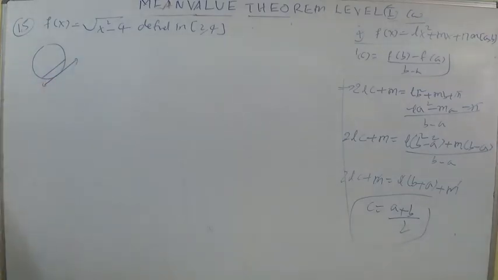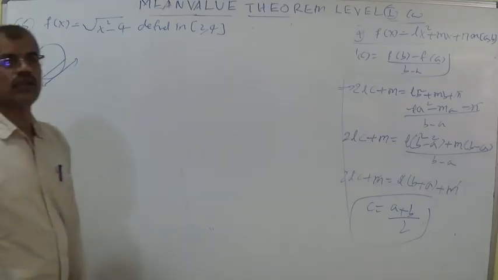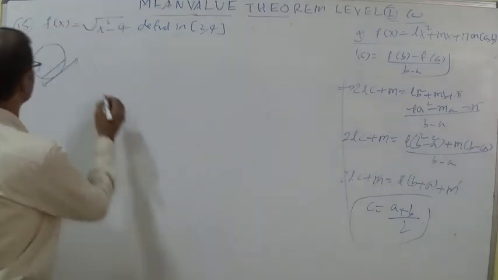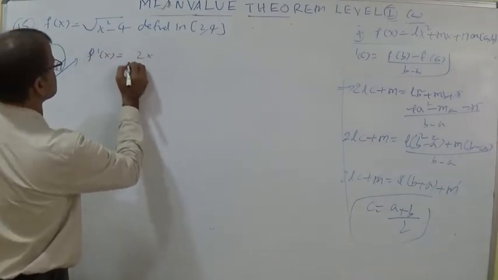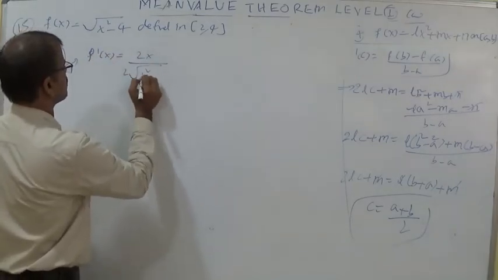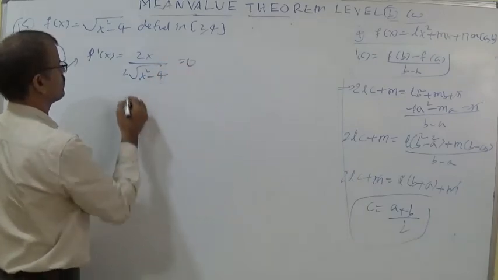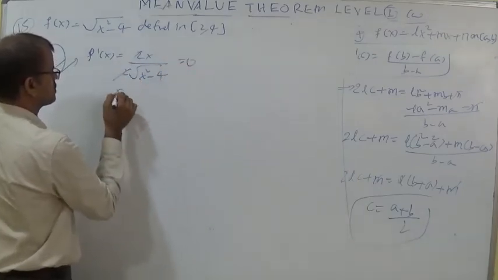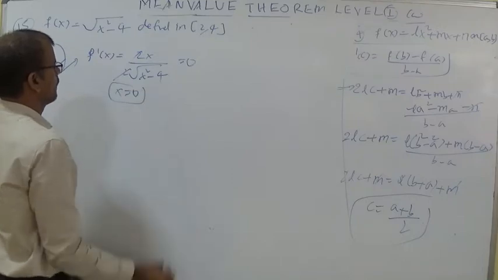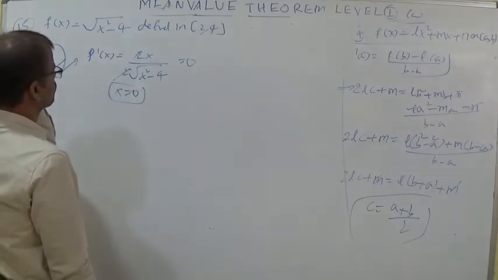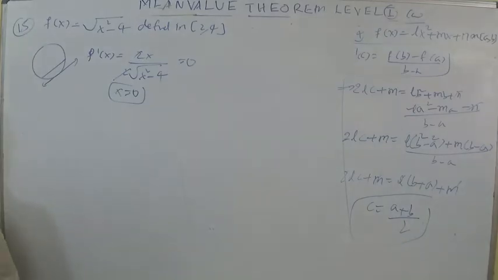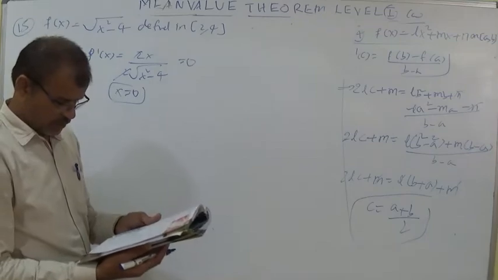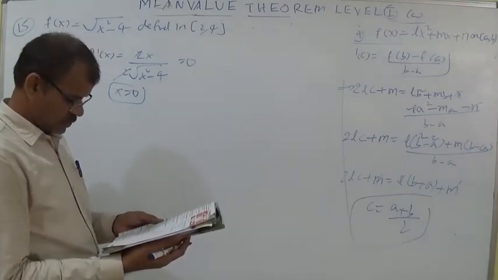So students, try to understand that the slope of the tangent is equal to the slope of the curve, dy by dx. So f dash x is equal to 2x by 2 root of x square minus 4, equal to 0. 2 gets cancelled, so x is equal to 0, it is a slope. X equal to 0 we got, because the derivative is on 2 comma 4. So what is the value whenever x is equal to 0?